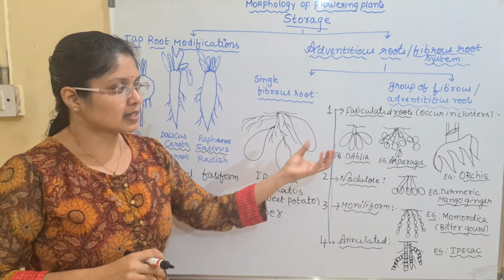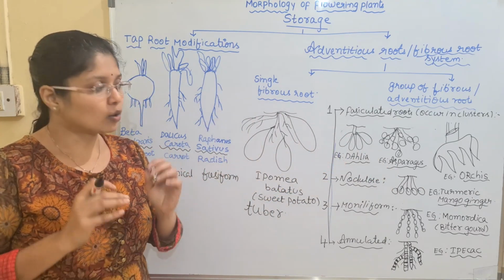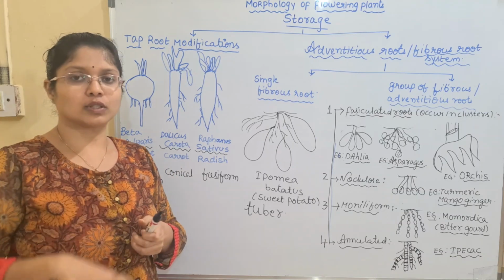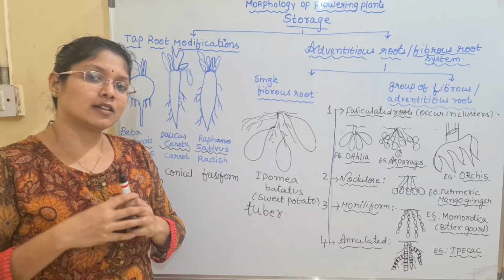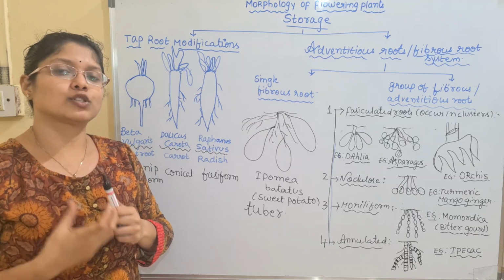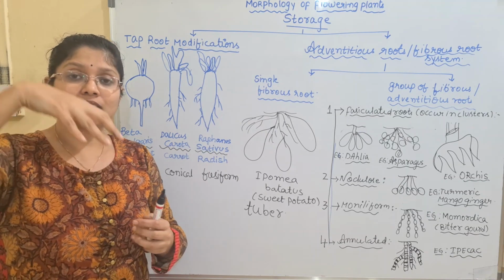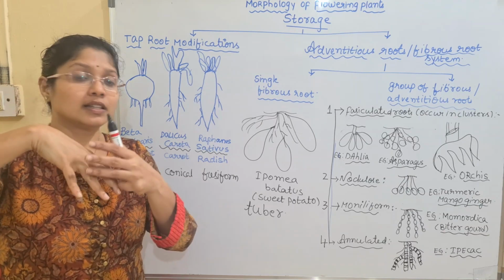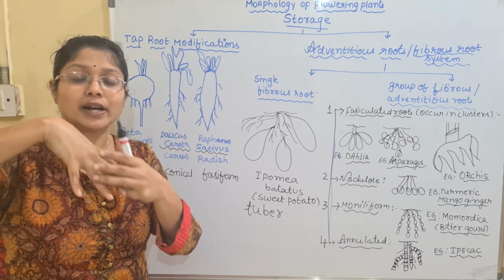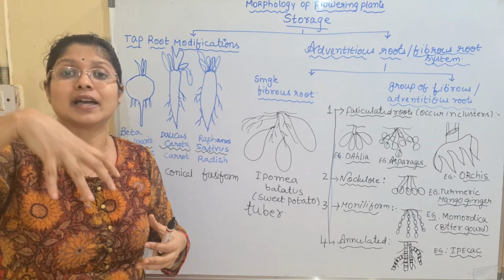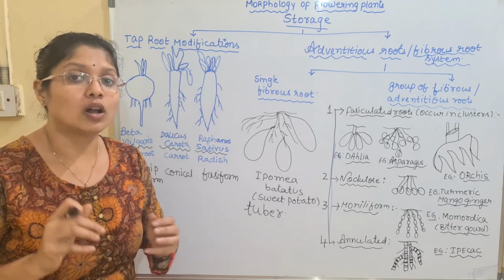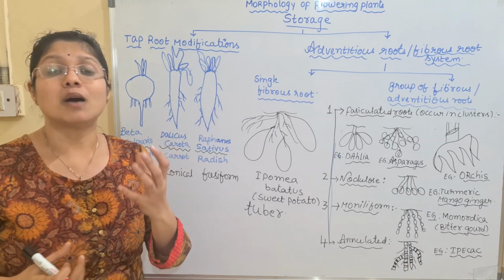And the next example, the orchis plant. In orchis you can see the storage of the food material in a specific pattern. The roots of this orchis will appear like a palm. When it is storing the food material, these fibers will unite together to form a palm-like appearance, and hence we call the root as palmate root.